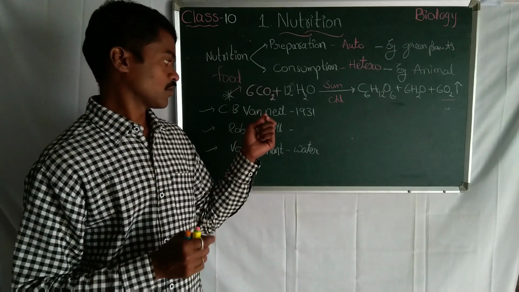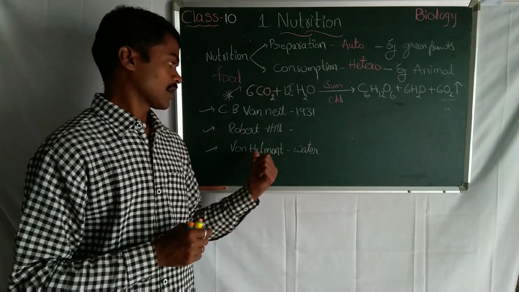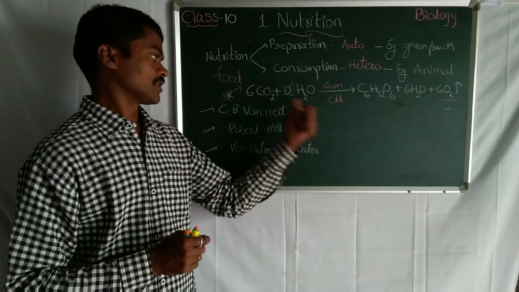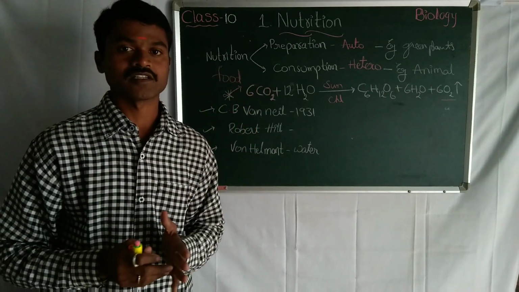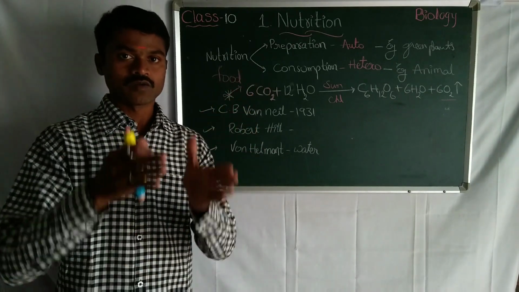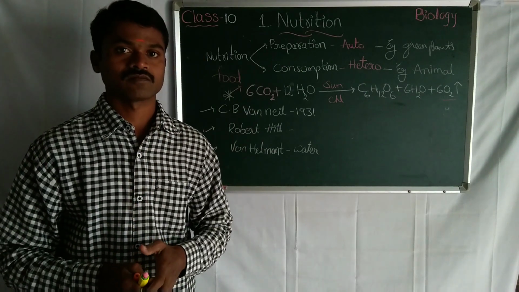Now come the Van Helmont, Robert Hill, C.B. Van Niel. These are the 3. Not only these 3, we have so many members in this lesson, nearly 10 members. I will give a list of the scientists and their contributions.